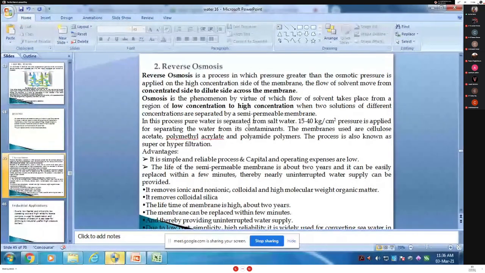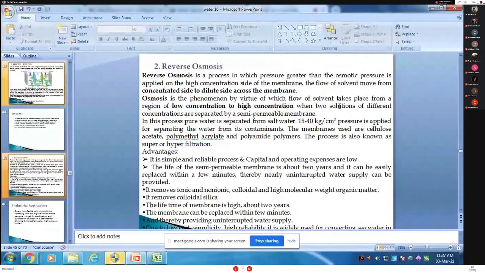Now what do we have to see in reverse? The reverse osmosis, read out what I have given in the slide. Reverse osmosis is a process in which the pressure is greater than the osmotic pressure. In osmosis we did not develop pressure, but in this, pressure will be applied. If hydrostatic pressure in excess of osmotic pressure is applied on the high concentration solution side, then the solvent starts moving from the higher concentration to the lower concentration side compartment through the semi-permeable membrane. This is called reverse osmosis.